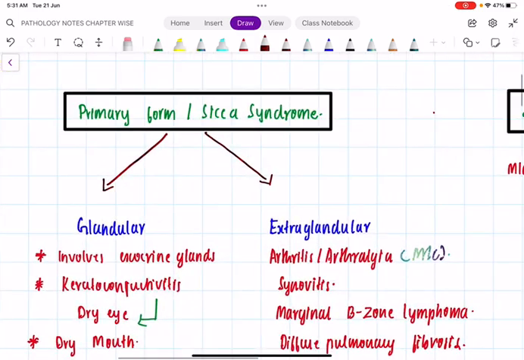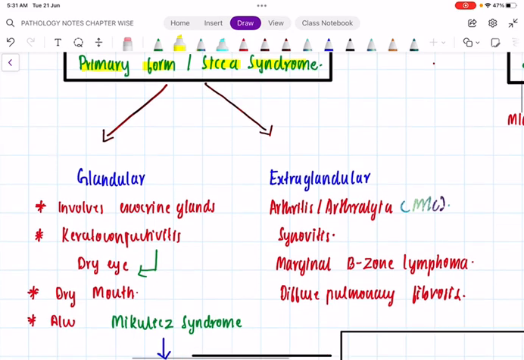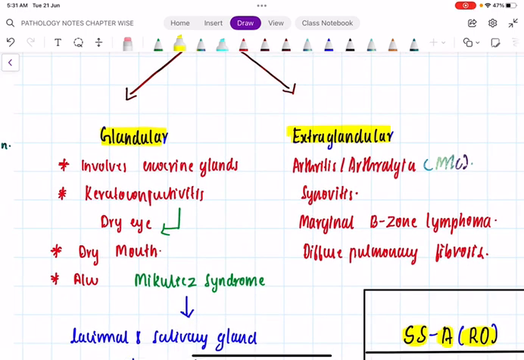See, the primary form is also called the Sicca syndrome. It may be either a glandular variety or an extraglandular variety. Remember, this is not mentioned in Robbins. It is high-yield info. Glandular means mainly affecting the glands. What are the glands which are affected? The lacrimal glands and salivary glands. They are all exocrine glands.